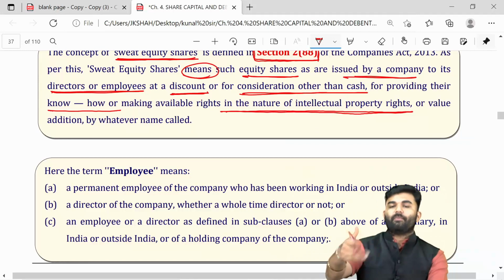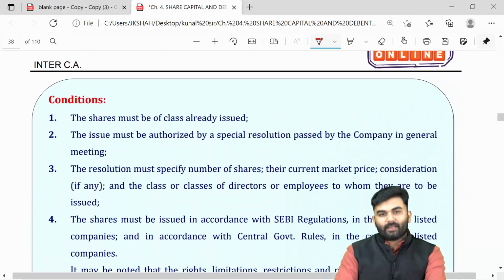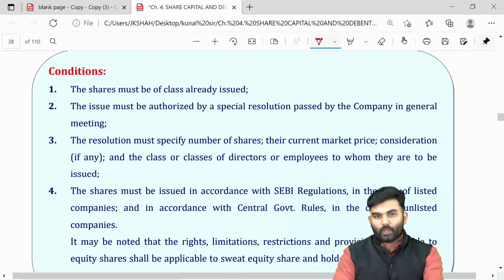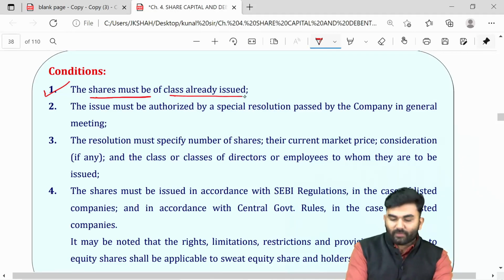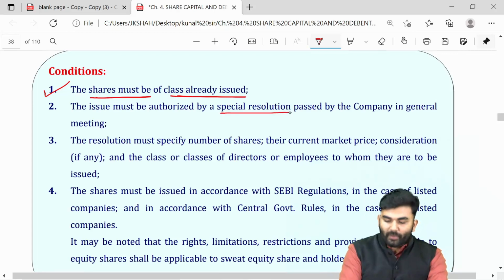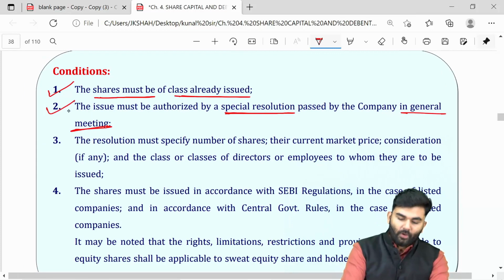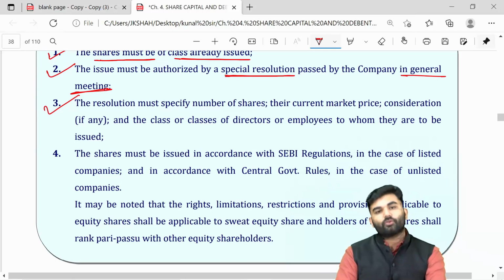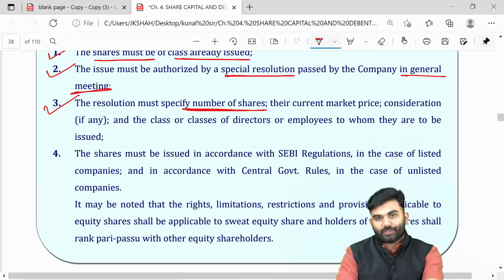So in return, the company might have issued them some shares which will be at discount or for a consideration other than cash. Whenever the company wants to go for issuing sweat equity shares, the company can issue only those shares which were previously issued by the company. Over here, the company requires to pass a special resolution by calling a general meeting. The company needs to communicate with its members about how many shares the company is going to issue through sweat equity shares.